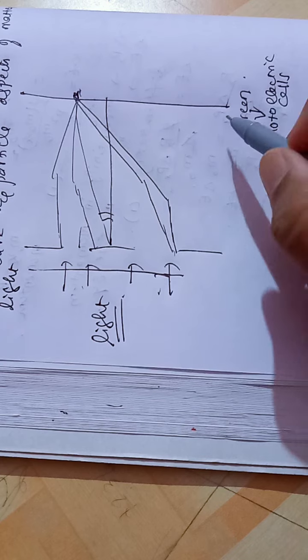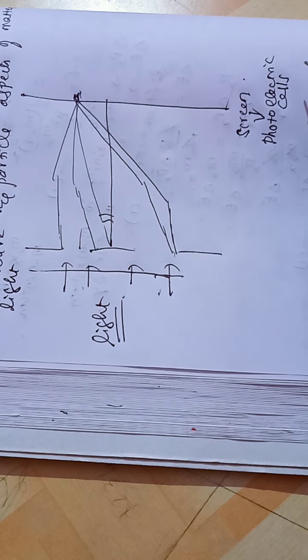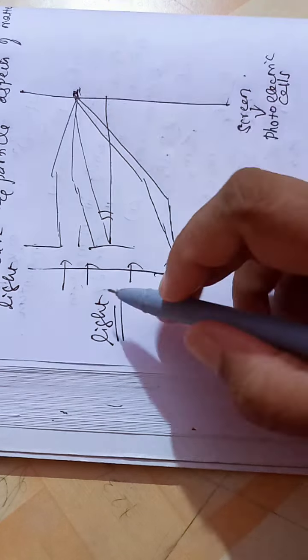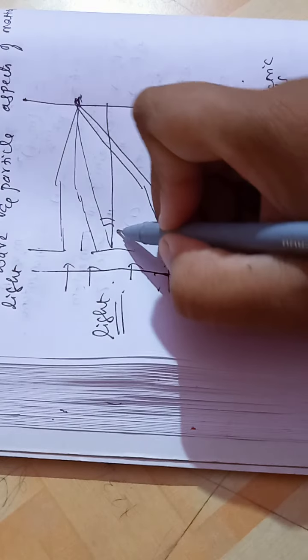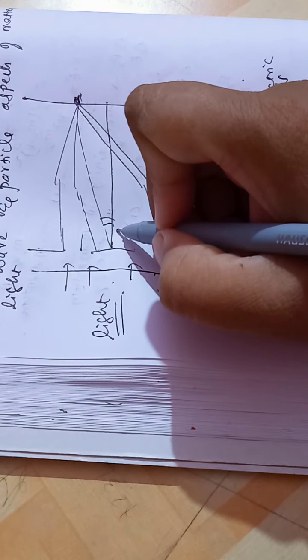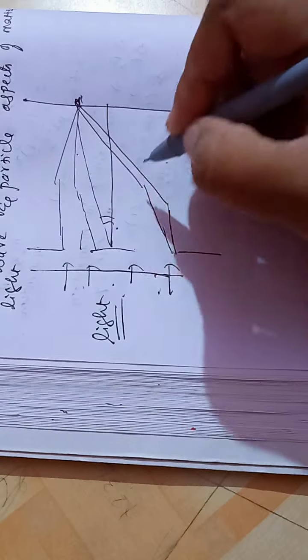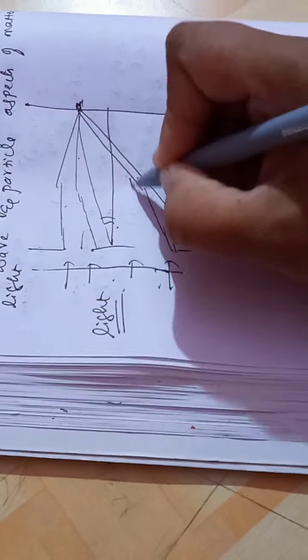First, this screen consists of some photoelectric cells. Now the light is incident on this double slit arrangement and it is diffracted. So these are diffracted waves.